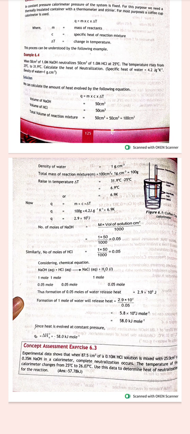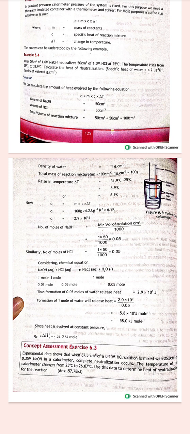So now we write the moles and the molar heat: 2.9 into 10 to the power 3 joule. Formation of 1 mole of water will release 2.9 into 10 to the power 3 divided by 0.05. So we divided that heat with the number of moles, and we got 5.8 into 10 to the power 4 joule per mole, that is 58.0 kilojoule per mole.